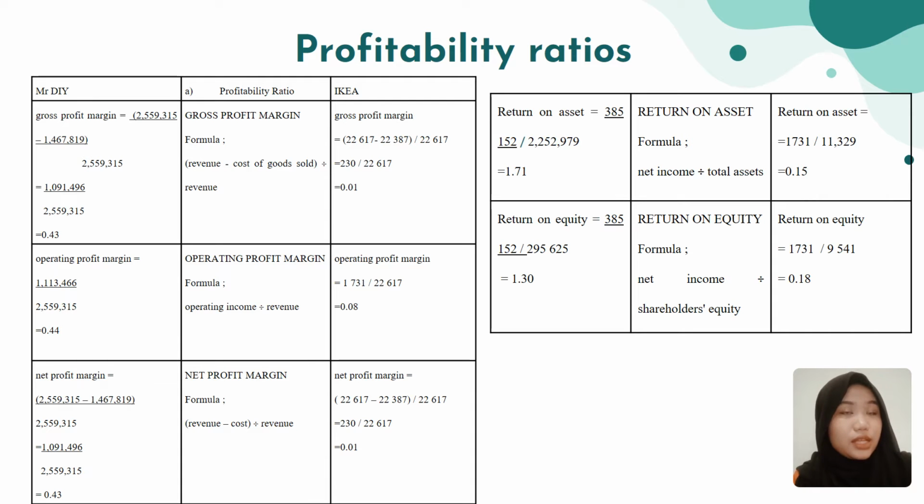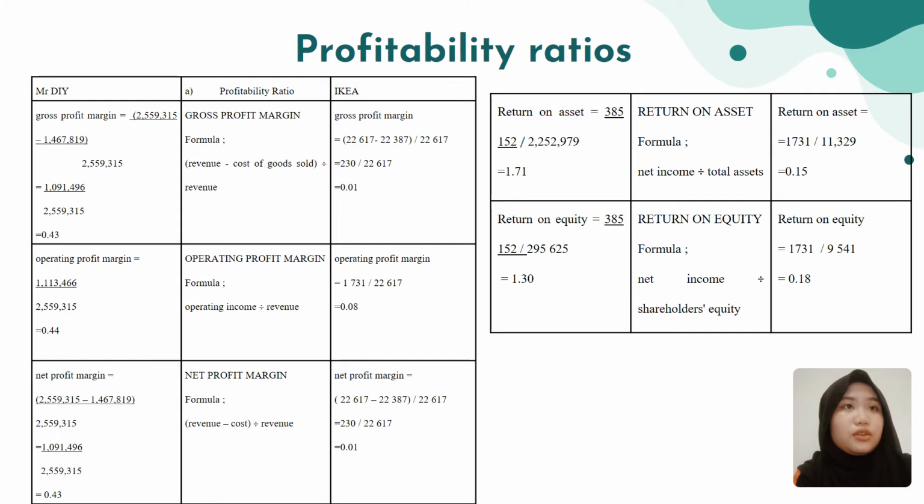Next, return on asset. Okay, the formula for return on asset is net income divided by total assets. The answer for Mr. DIY, the return on asset that they gain is 1.71.